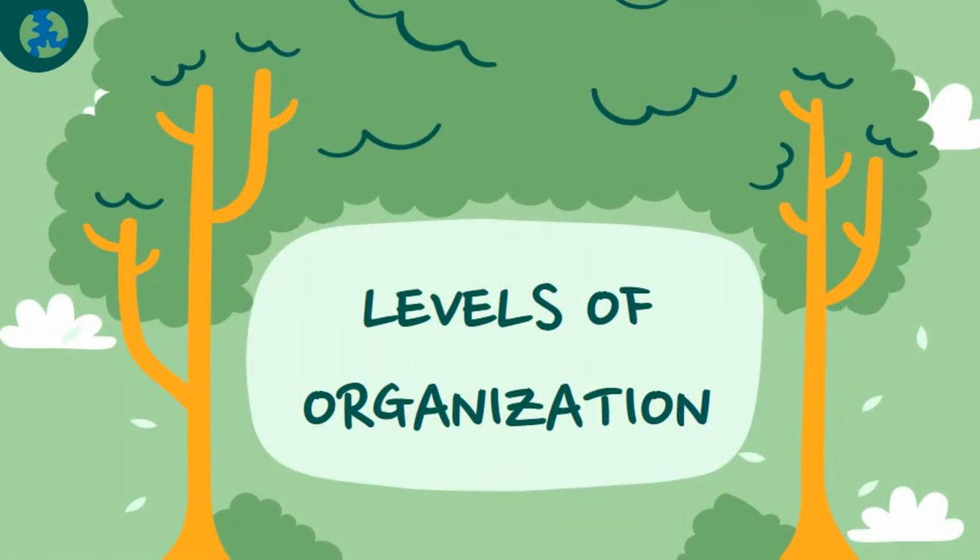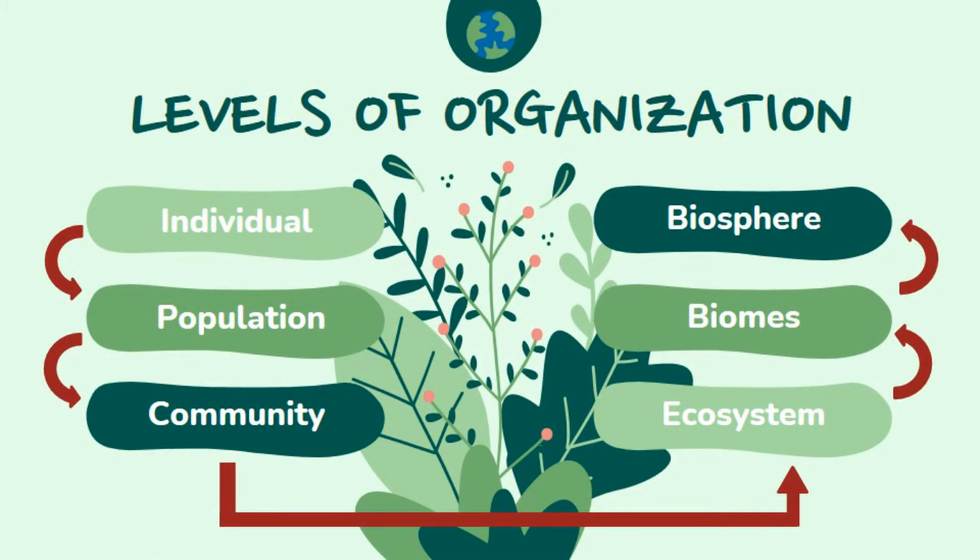Levels of organization are structures in nature, usually defined by part-whole relationships with things at the higher levels being composed of things at the next lower level. Typical levels of organization in ecology include individual, population, community, ecosystem, biomes, and biosphere levels.